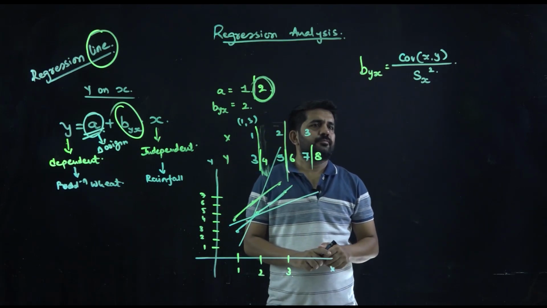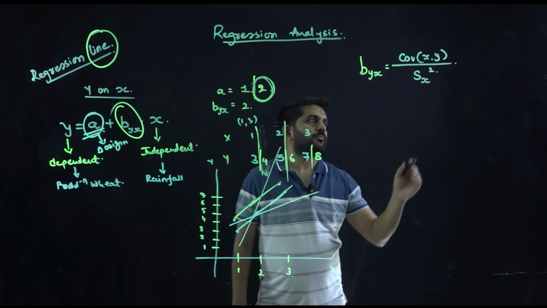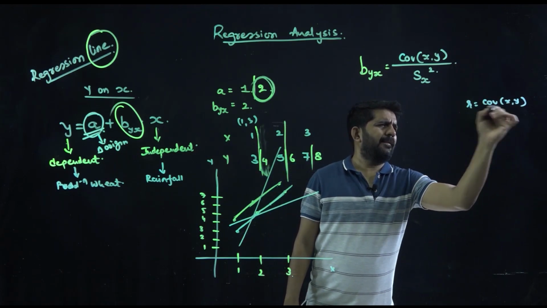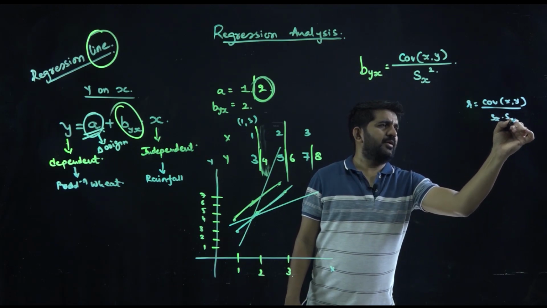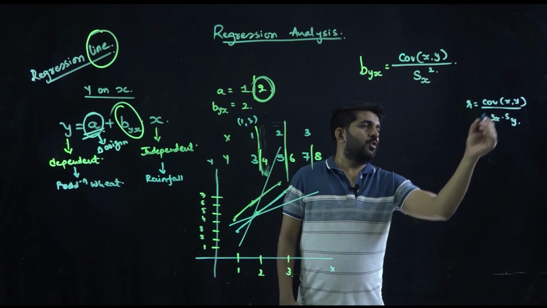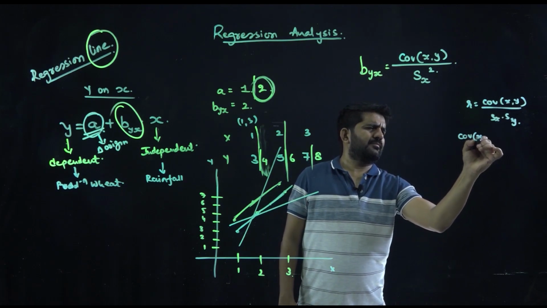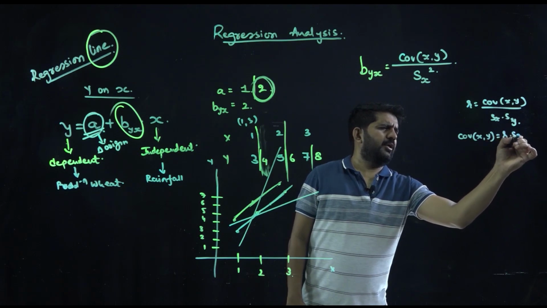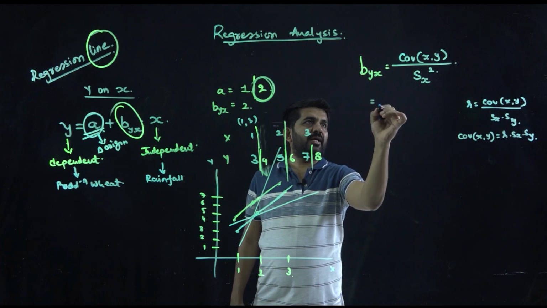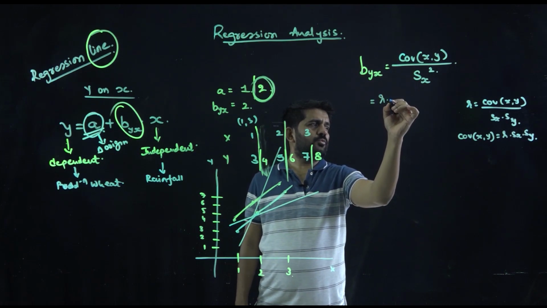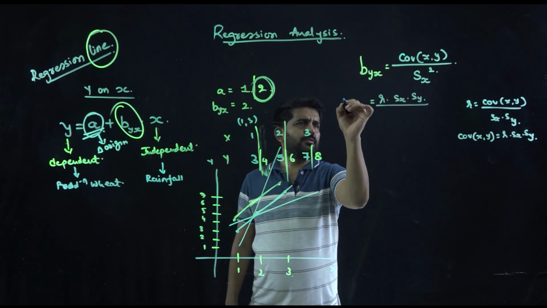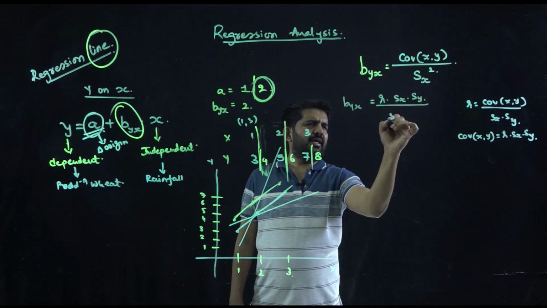Now, we also know r is equal to cov(x,y) upon sx into sy. We have done it in correlation. So can I write cov(x,y) is equal to r into sx into sy? Yes. So instead of cov(x,y), I am writing r into sx into sy upon sx into sx.